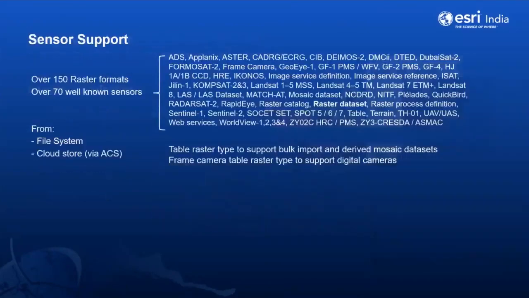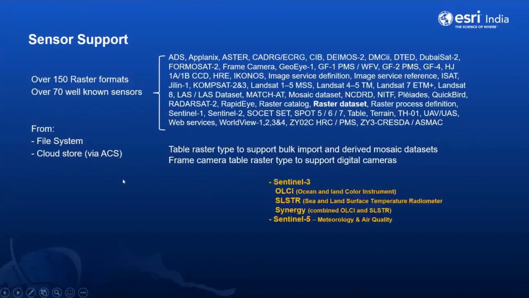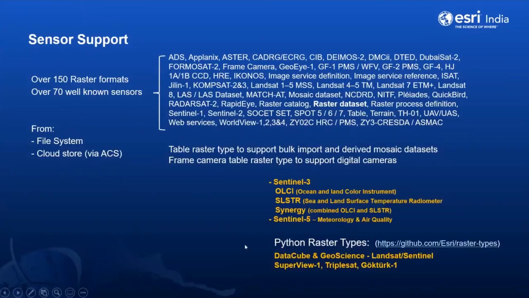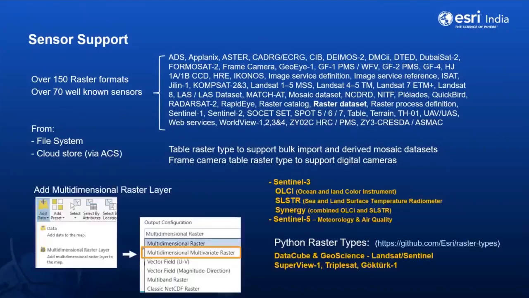So the ability of ArcGIS Pro to work with various sources itself implies that it should support various raster formats, and it supports 150 plus raster formats and over 70 well-known sensors. And this can be in the form of a file or it can be in the cloud store. The latest in the series of data that are supported are the Sentinel series, Python raster types, and multidimensional rasters.